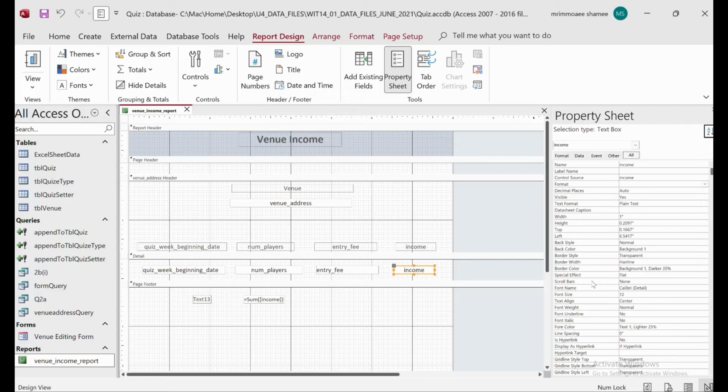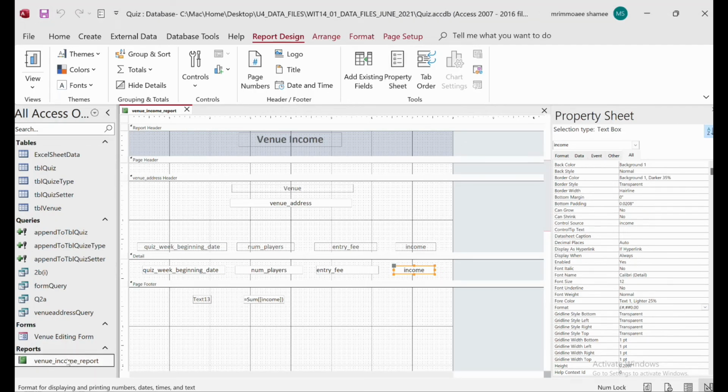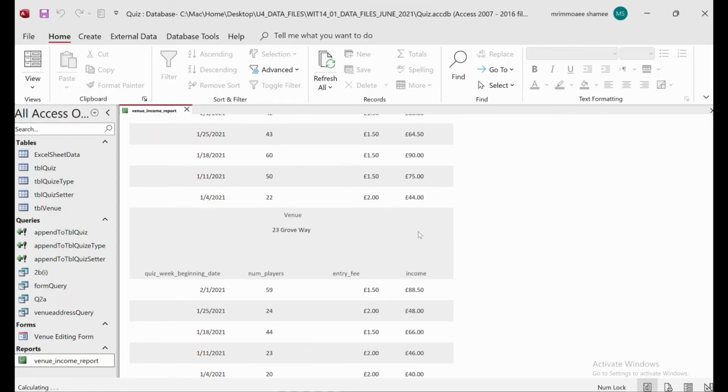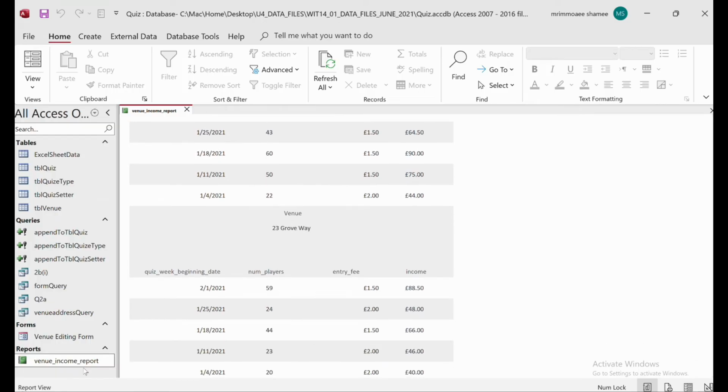So here we will add, okay, so here is the currency. So then save these things, then go to the venue report. So here now the income and the entry fee have a pound symbol, right, the way we have there. Now we will add the total income.